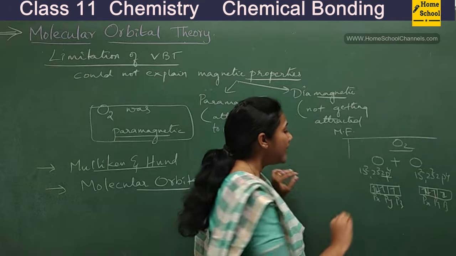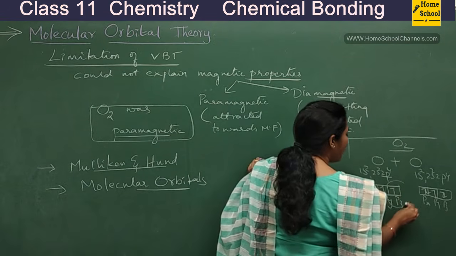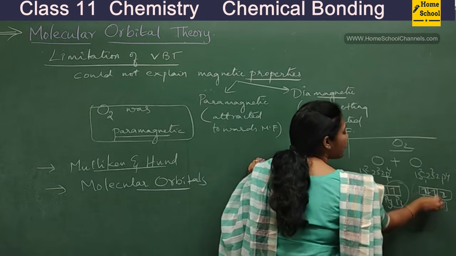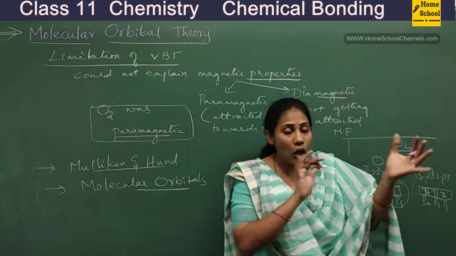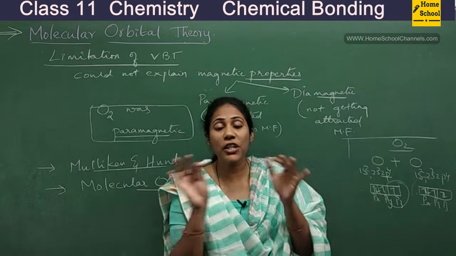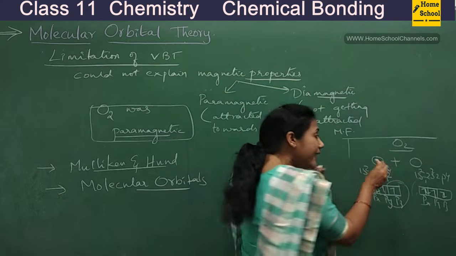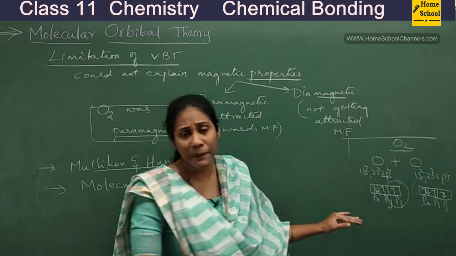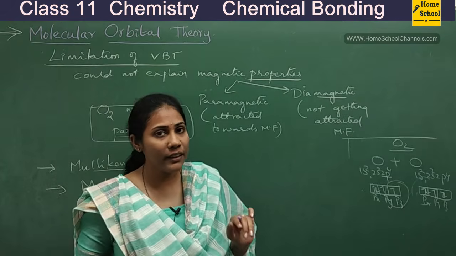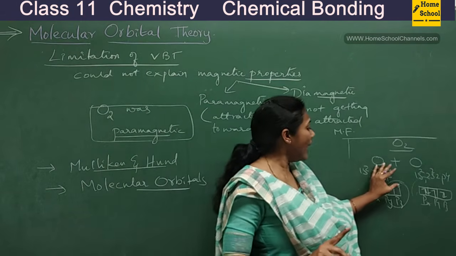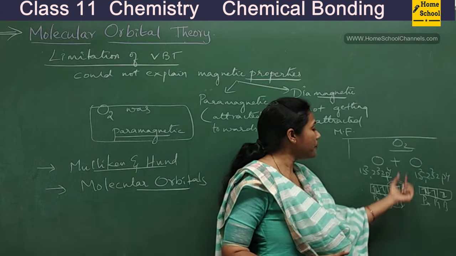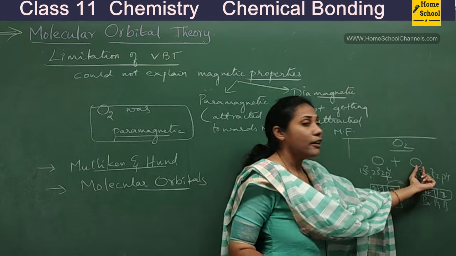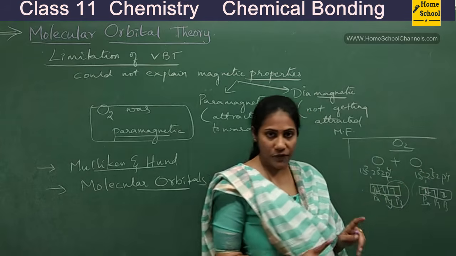Usually the p orbital of this oxygen combines with the p orbital of this oxygen. That's how the orbitals overlap and then sharing of electrons takes place. A covalent bond is formed between these two atoms and so the O2 molecule is formed. This is what we studied so far. Now, the outermost p orbital of this atom combined with one p orbital of this atom.